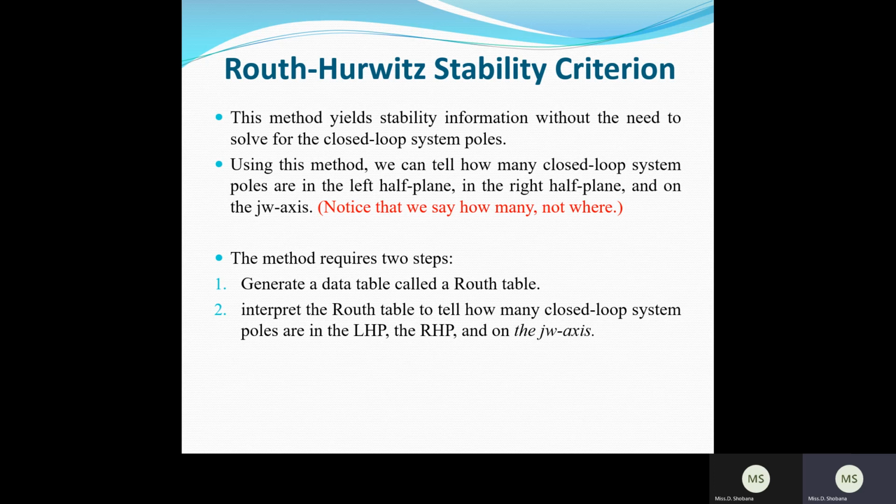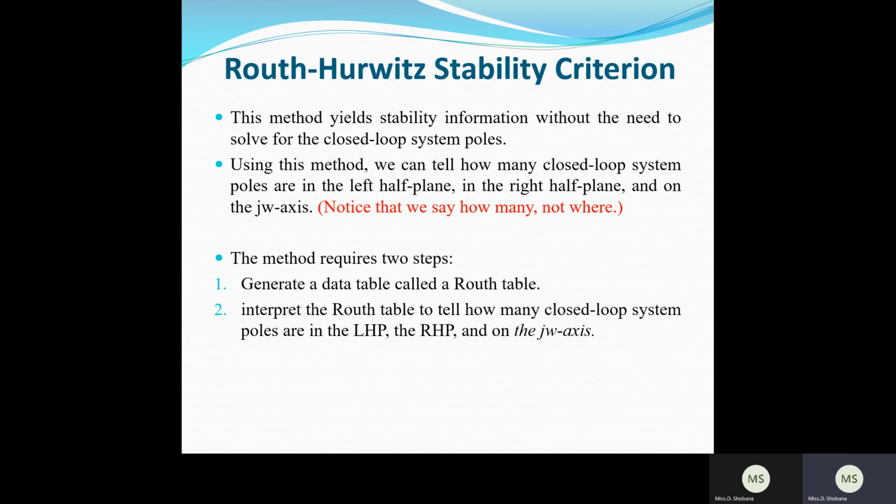Routh-Hurwitz: if the poles are located on the left half of the S plane, the system is stable. If the poles are located on the right half of the S plane, the system is unstable. If the poles are located on the imaginary axis, the system is marginally stable. These are the various steps included in the stability analysis. Now, the Routh-Hurwitz stability criterion.